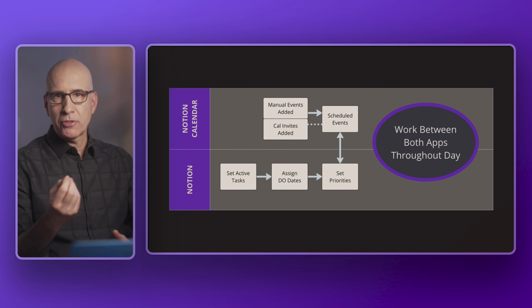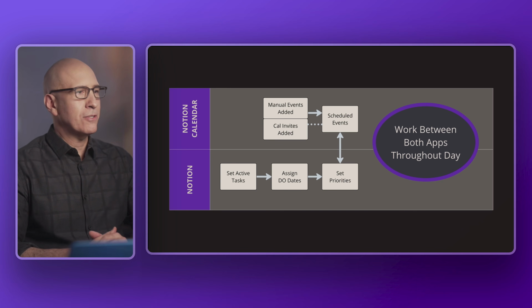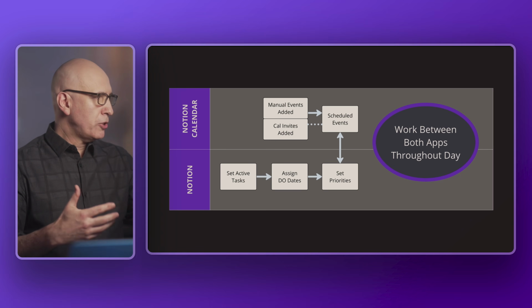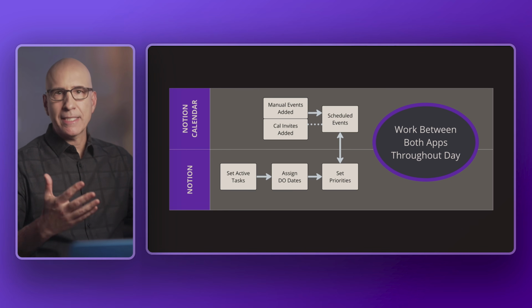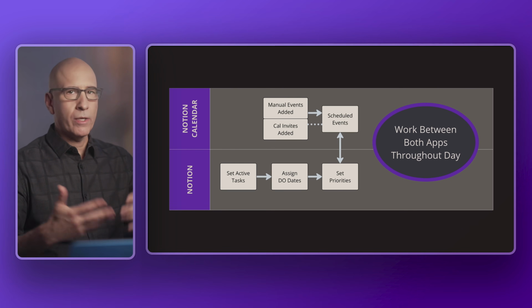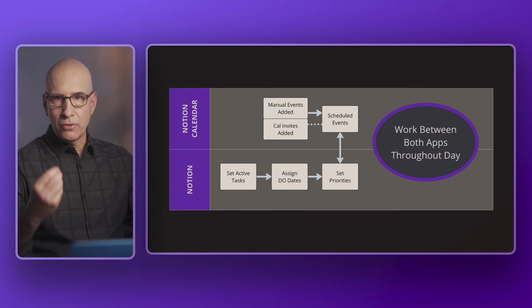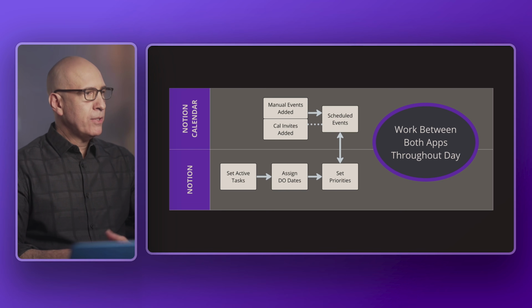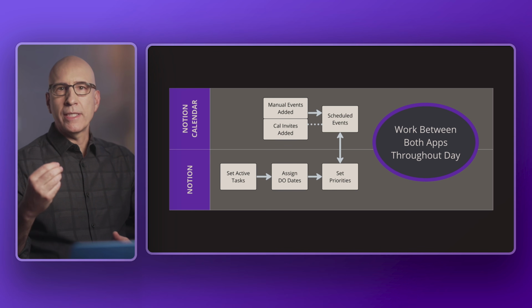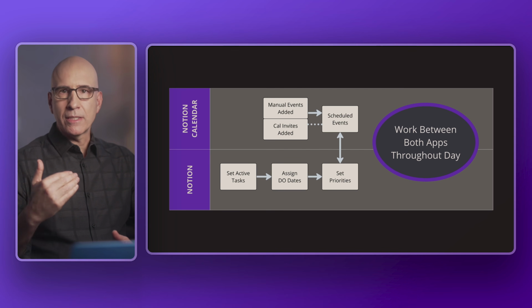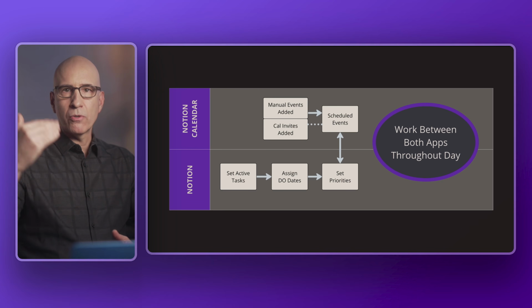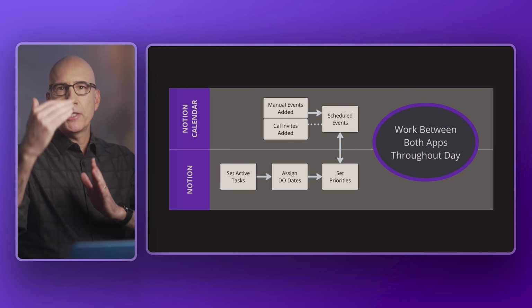And then we have all our scheduled events in the calendar, which is what a calendar is for, just as always. In Notion, we set our tasks as active. We enter an active task in our action items database, or whatever you call your task database. In the case of PPV, we assign due dates, DO dates, the date we plan to do them. And then we set priorities so that they're sorted in sequence of the importance in the order in which we intend to do them. So they're all queued up.